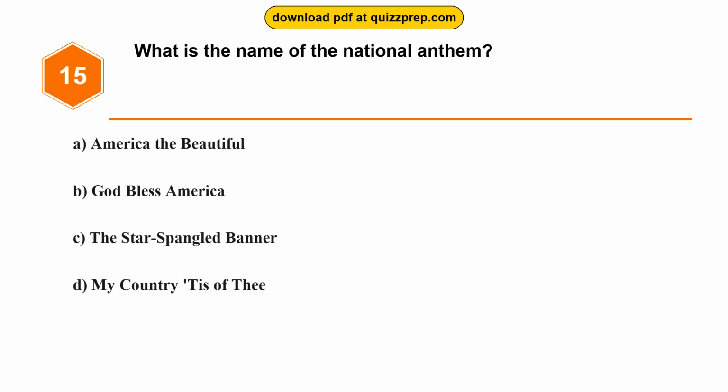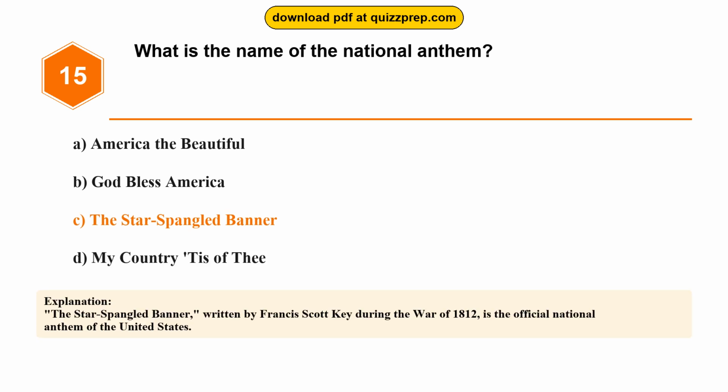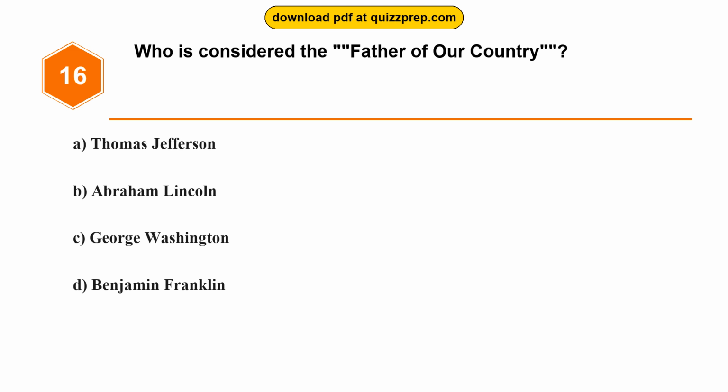Question 15. What is the name of the national anthem? Option A, America the Beautiful. Option B, God Bless America. Option C, The Star-Spangled Banner. Option D, My Country, 'Tis of Thee. The correct answer is option C, The Star-Spangled Banner. The Star-Spangled Banner, written by Francis Scott Key during the War of 1812, is the official national anthem of the United States.